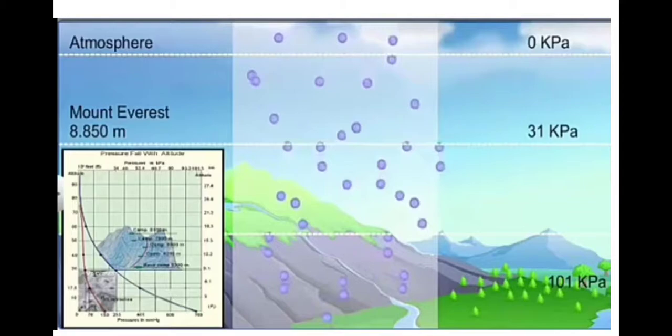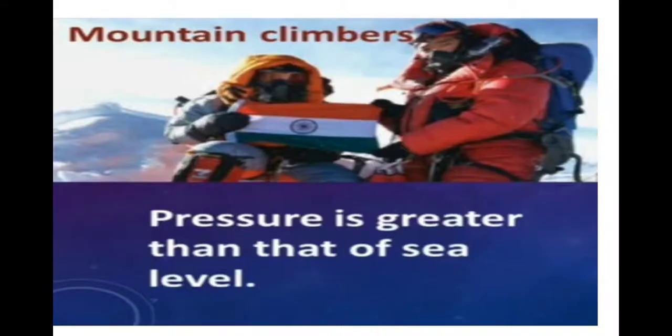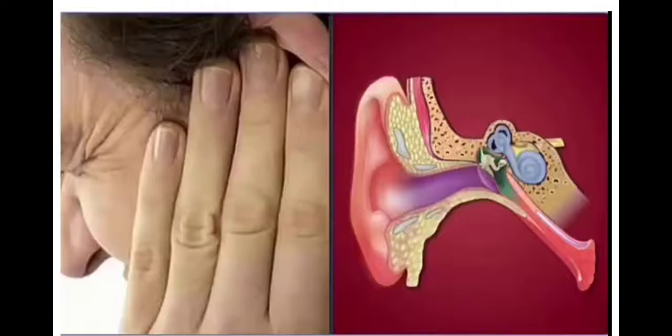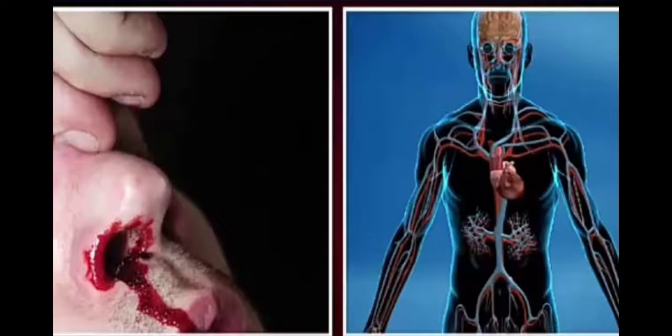For example, at Mount Everest the atmospheric pressure is only 30% of the atmospheric pressure at sea level. To stay alive, the mountaineers have no other option than to carry oxygen tanks with them. When air pressure decreases in hilly areas, we can feel our ears pop, which happens in order to balance the pressure inside and outside of the body.